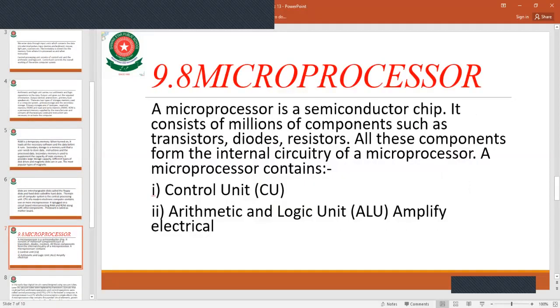Microprocessor. A microprocessor is a semiconductor chip consisting of millions of components such as transistors, diodes, and resistors. All these components form the internal circuitry of a microprocessor. A microprocessor contains the CPU, control unit, and arithmetic and logic units.